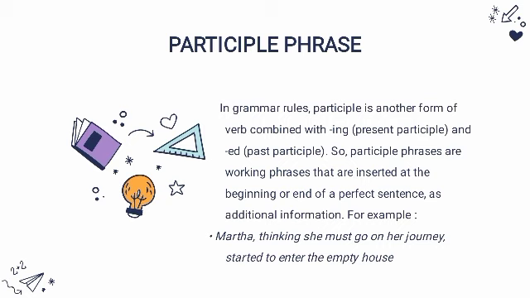Jadi participle phrase itu adalah frasa kerja yang diselipkan di awal atau di akhir kalimat sebagai tambahan informasi. Sebagai contoh pada kalimat Martha, thinking she must go on her journey, started to enter the empty house.